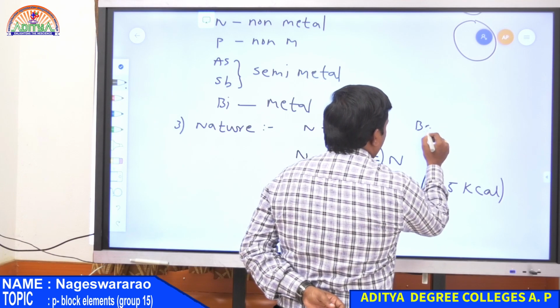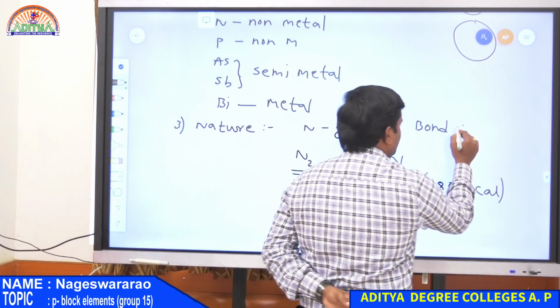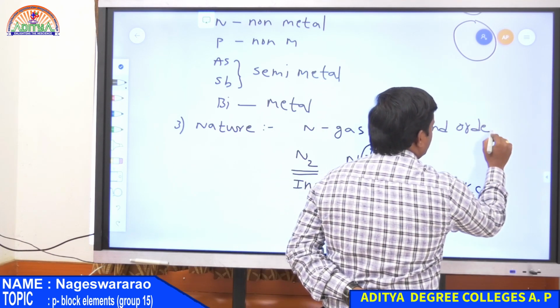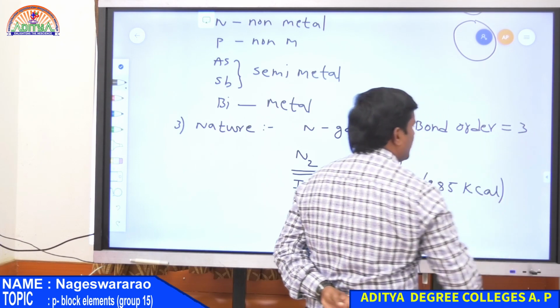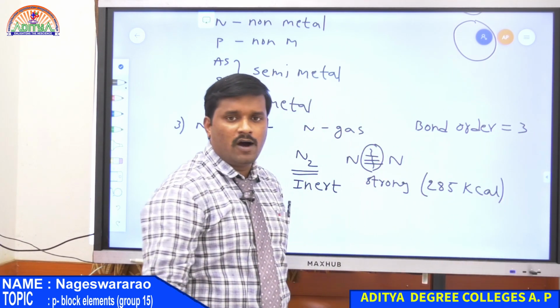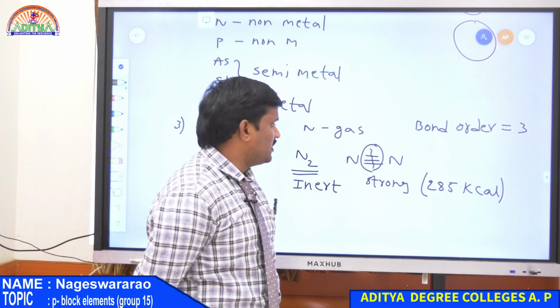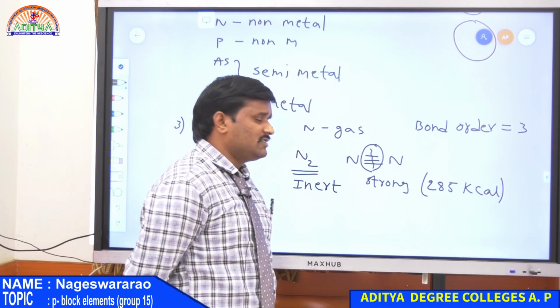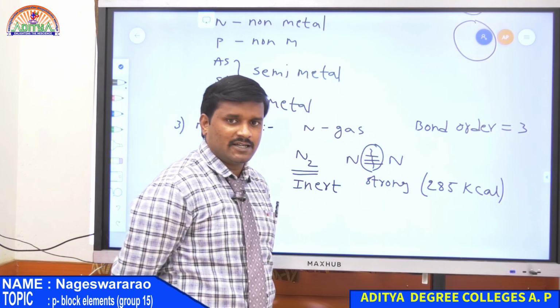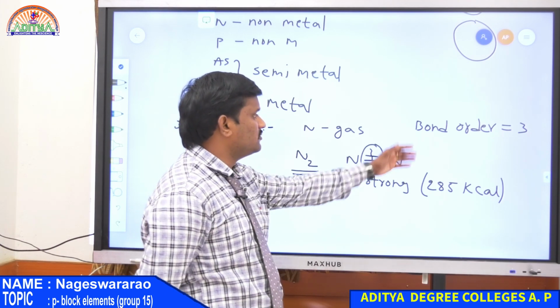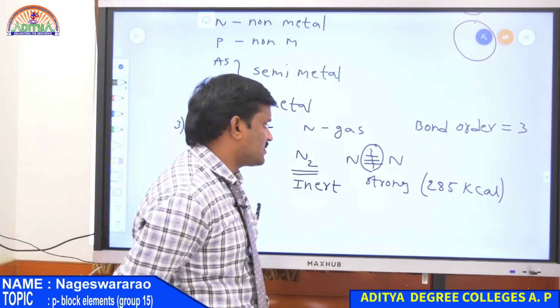So bond order for nitrogen is 3. So what is bond order? Bond order is nothing but the number of bonds present between the atoms in a molecule. So here nitrogen molecule has 3 bonds between the nitrogen atoms, therefore bond order is equal to 3, hence it is inert.